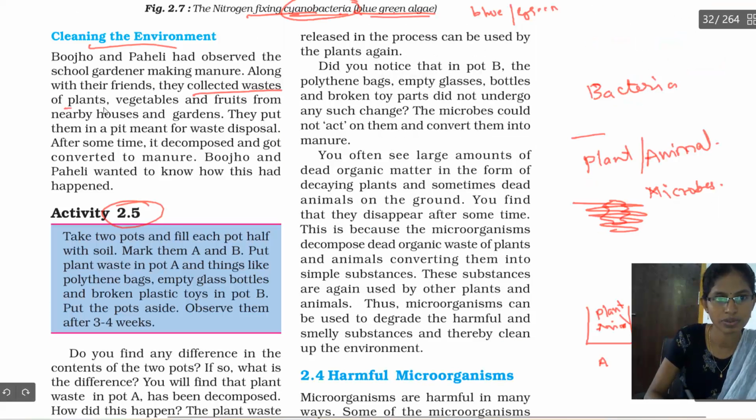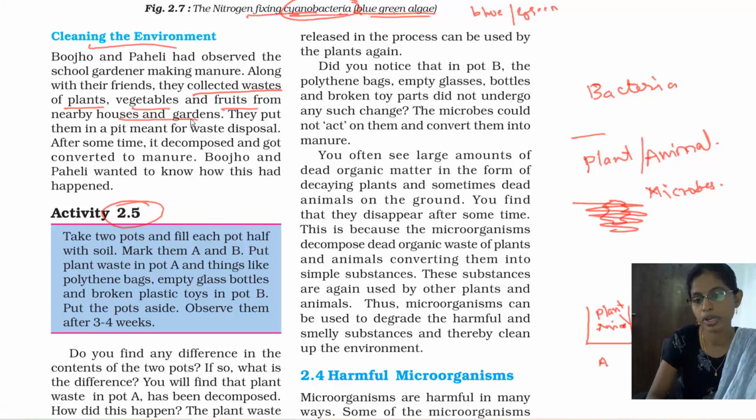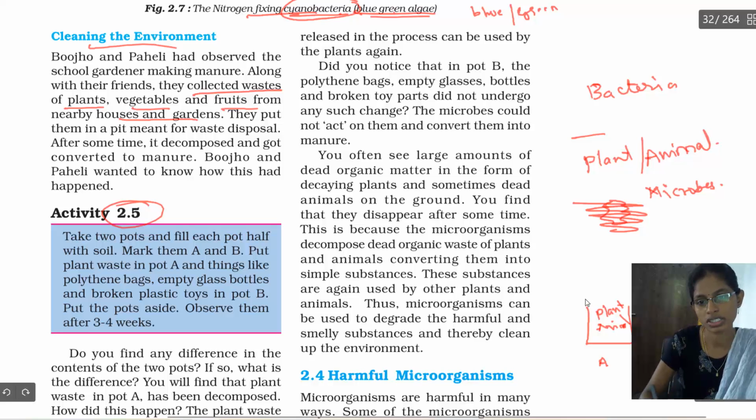Collect the waste of plants, vegetables and fruits from nearby houses and gardens. Say in your own house, you peel the fruits; that plant waste and vegetable waste, you collect in a pot.